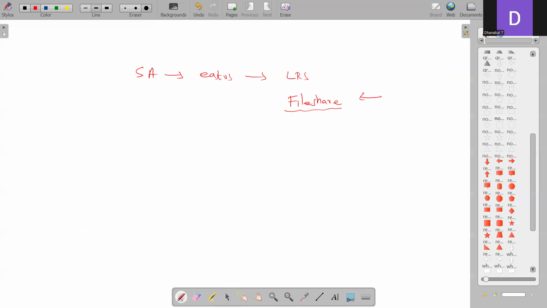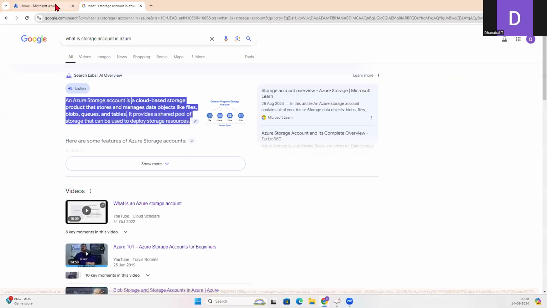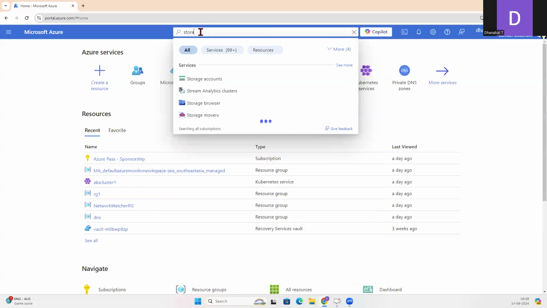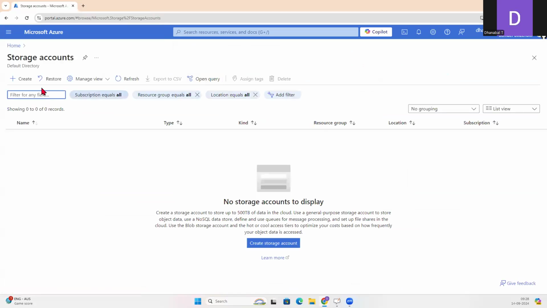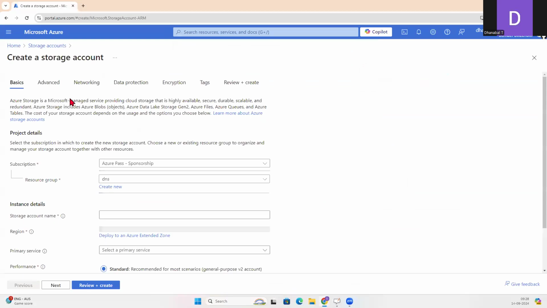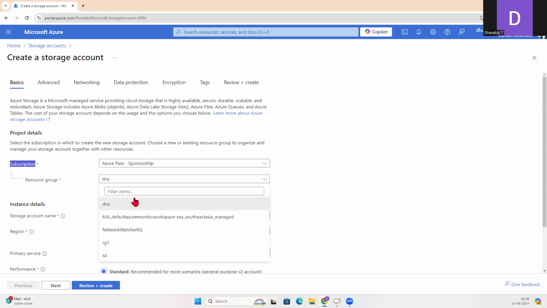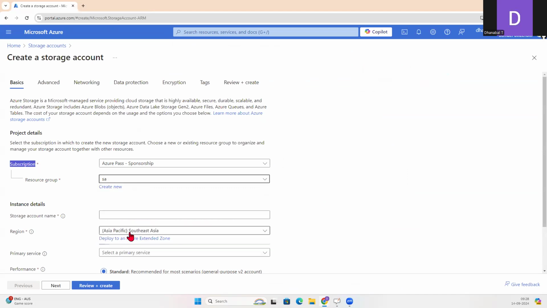Let's begin. Let me go to my Azure portal. So this is the home page. Let me search for storage account and select the storage account. Let me create a storage account. I need to select my subscription and which resource group I want to put it in. Let me put it in SA.